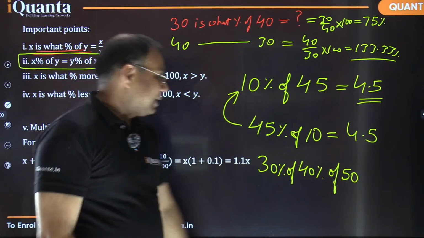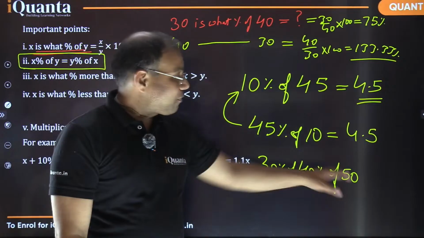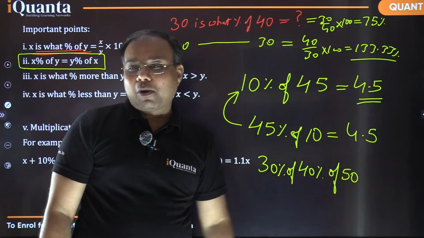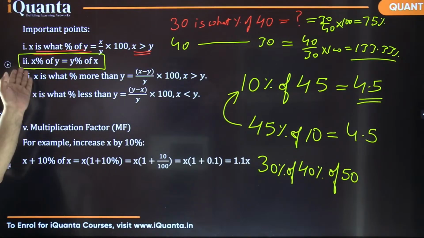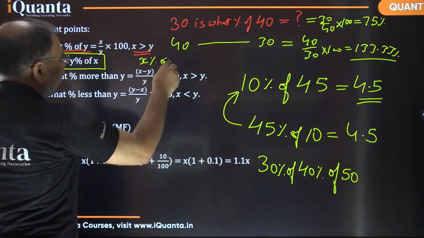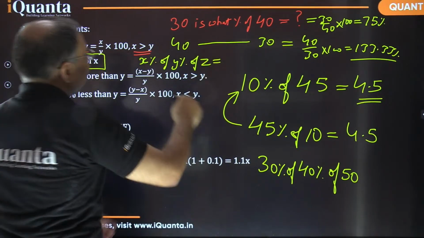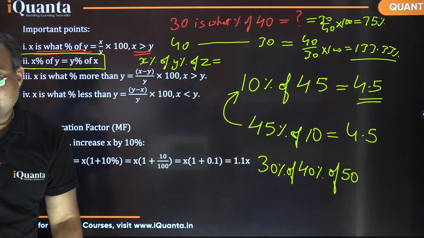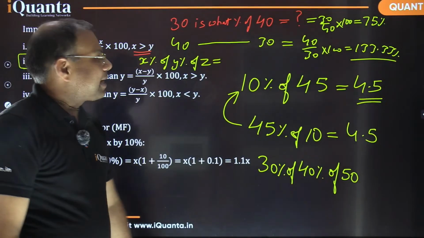For example, let's say 30% of 40 is how much? 12, and then 50% of that 12, that is 6. In any order we can perform. So it's not only limited to two terms, x percent of y is y percent of x. So I could say x percent of y percent of z is also going to be arranged in 6 arrangements. Is that fine? ठीक है ना? And that is quite helpful.